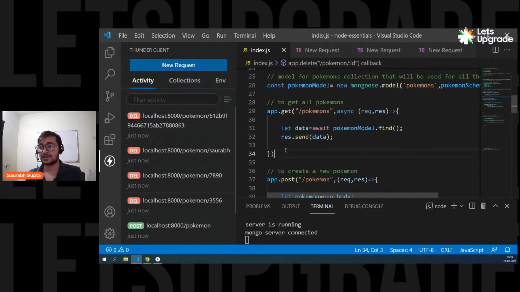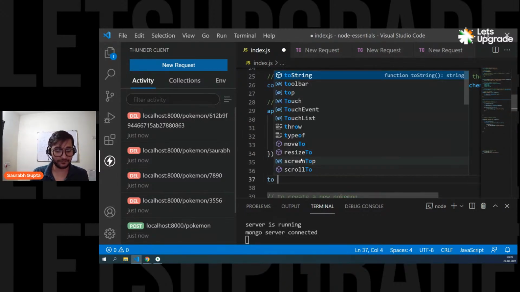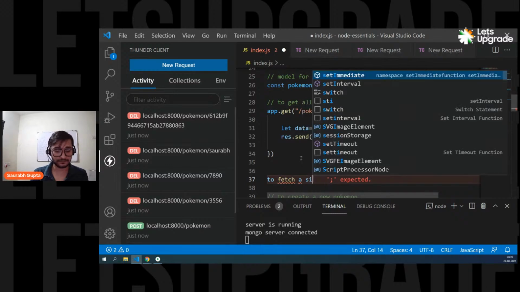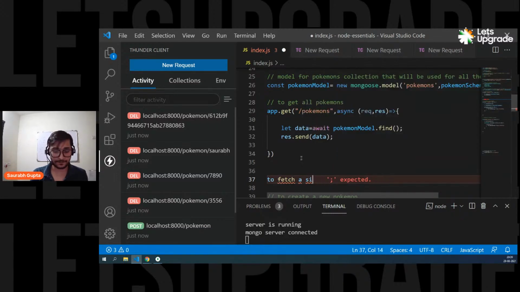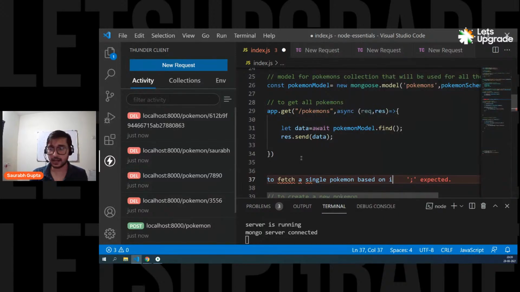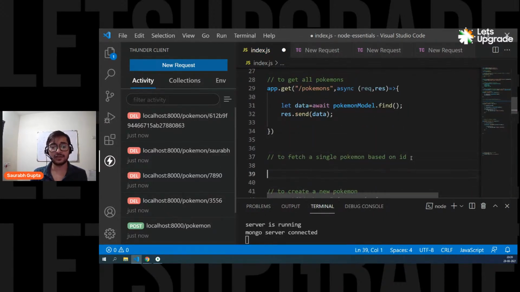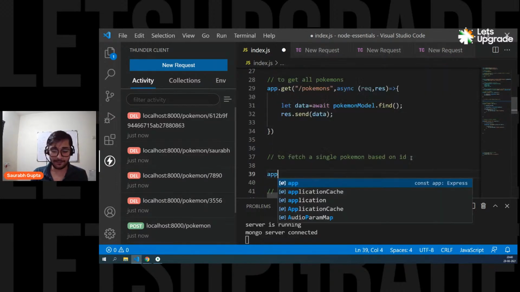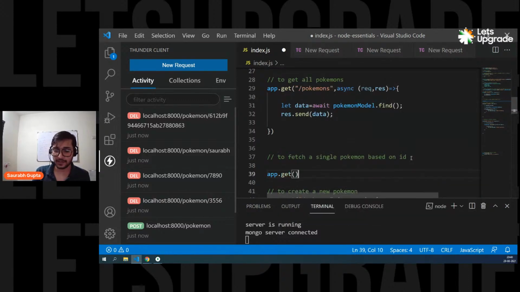Okay, so let's create it. To fetch a single Pokemon based on ID. Okay, so let's use it. So again, it is a fetching operation. That means it will be a GET request. Anytime it is a fetching operation, it's a GET request. So app.get. Now, I want to fetch a single Pokemon based on the ID.